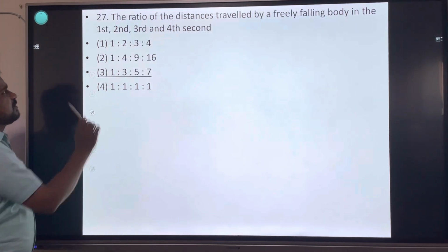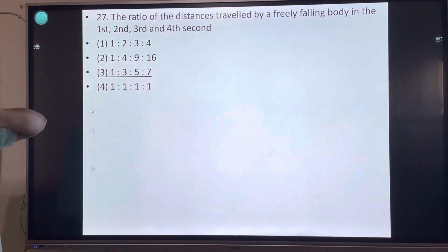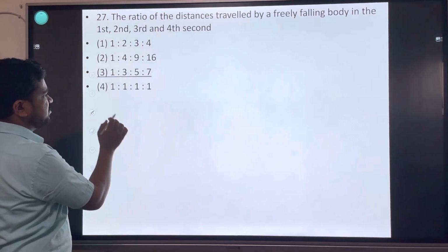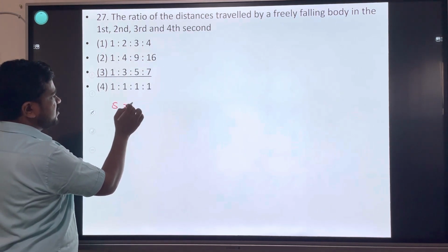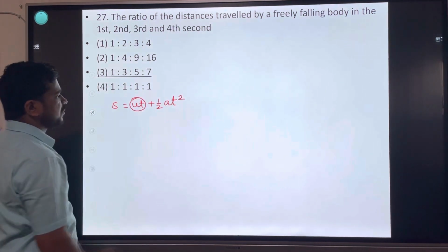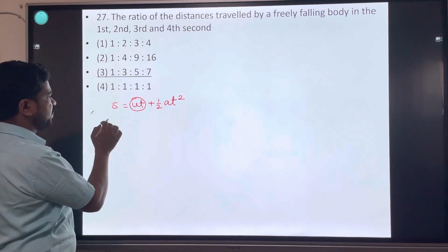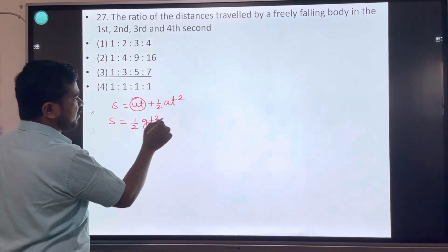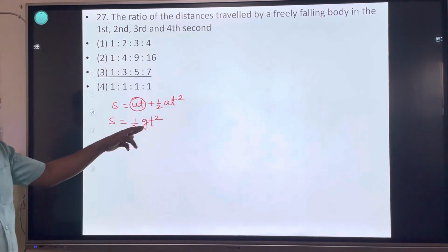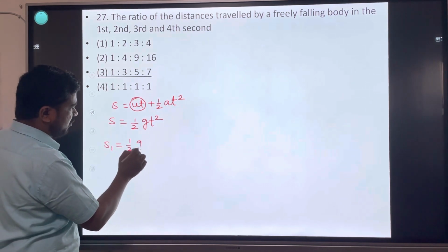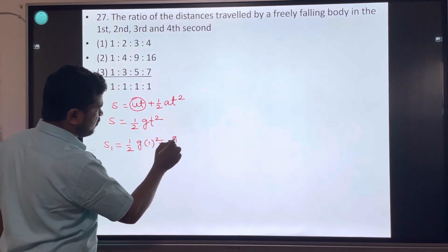Let's go to the next question. The ratio of the distance traveled by a freely falling body in the first, second, third and fourth second is? For distance, use the kinematic equation S is equal to ut plus half at square. Here u is 0, initial velocity 0. For a freely falling body, s is equal to half g t square, where g is acceleration due to gravity. For the first second, half into g into 1 square is equal to g upon 2.